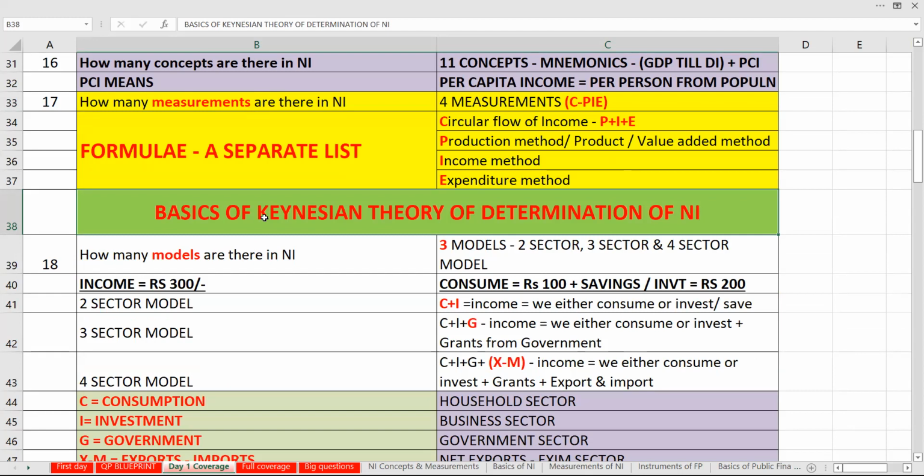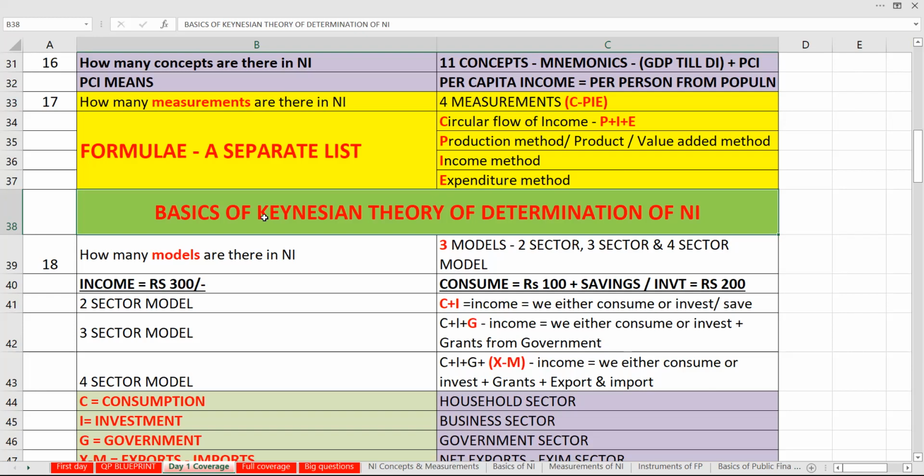Income is 300 rupees. If you consume 100 rupees, savings or investment is equal to 200 rupees. That means if you consume all the 300, there are no savings. If you consume only 100, then the remaining you are going to save or invest. That is 200 rupees. So totally income relates to C plus I, which is your 2-sector model.